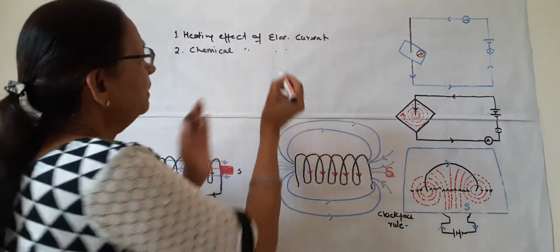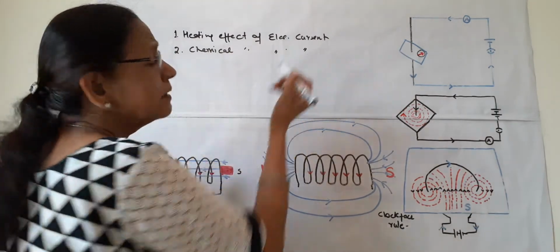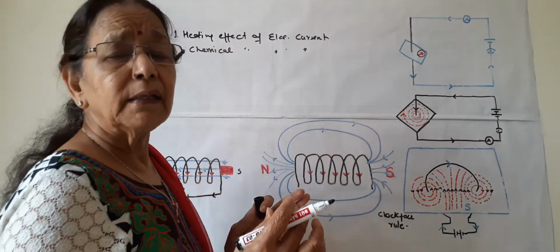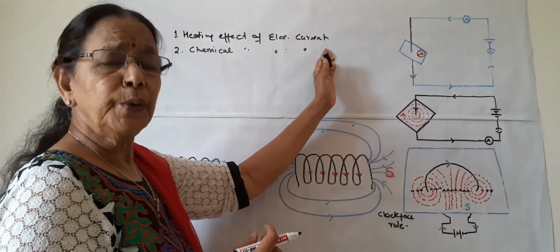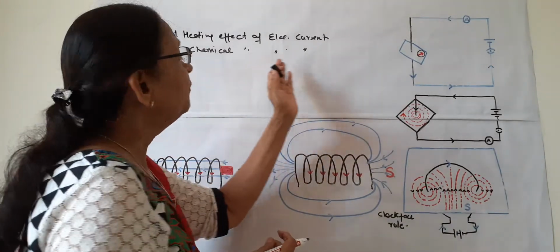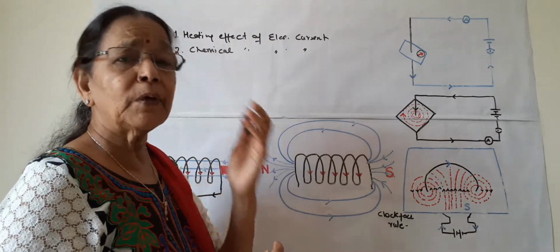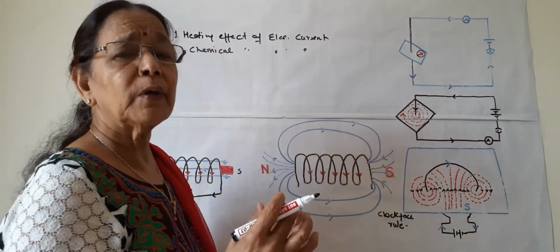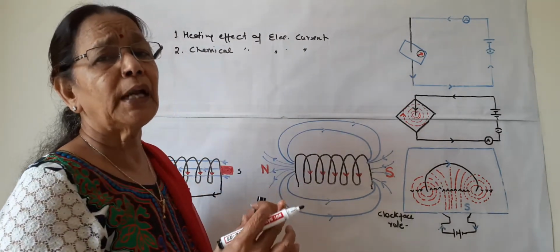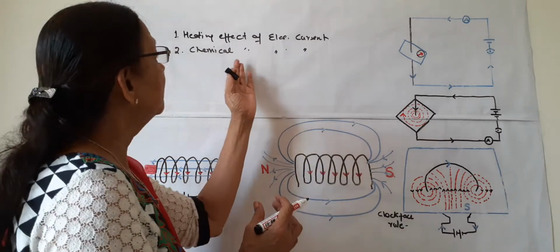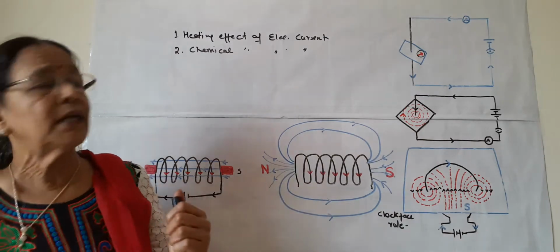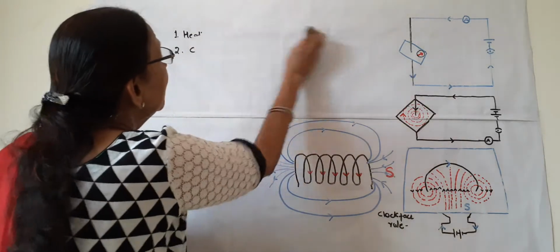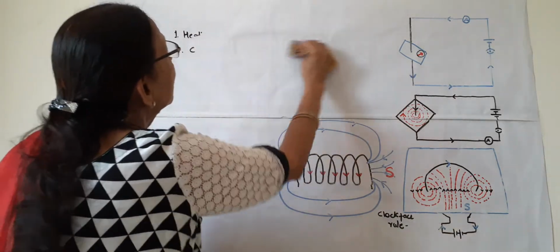Heating effect is in things like geysers, electric iron, toasters, where electric current is converted to heat. Chemical effect we have seen in electrolysis, when water is electrolyzed into hydrogen and oxygen. So that is chemical effect of electric current. Today we will study about magnetic effect of electric current.